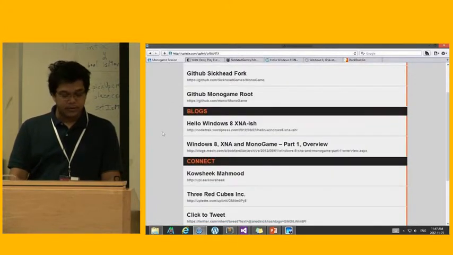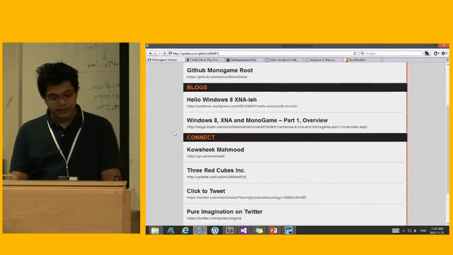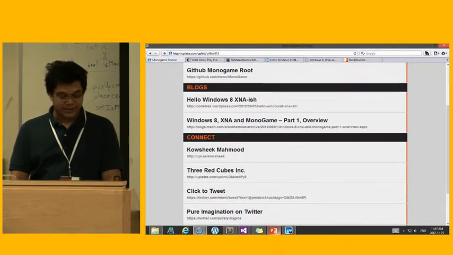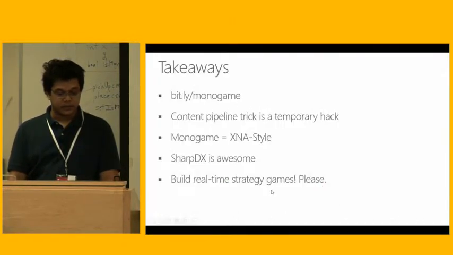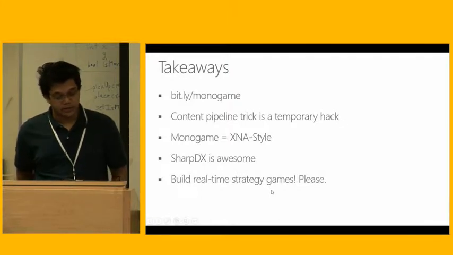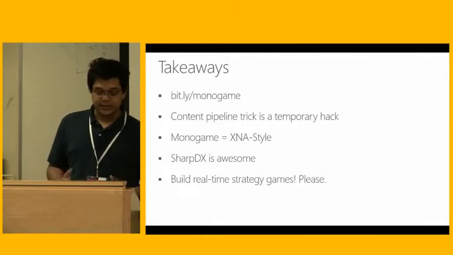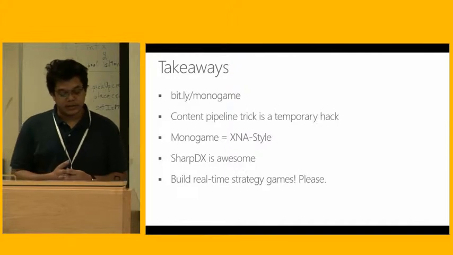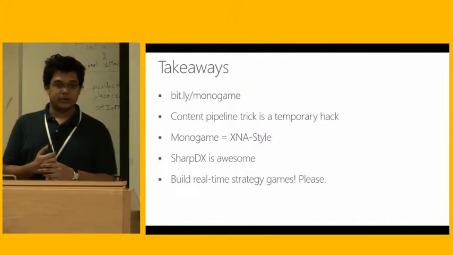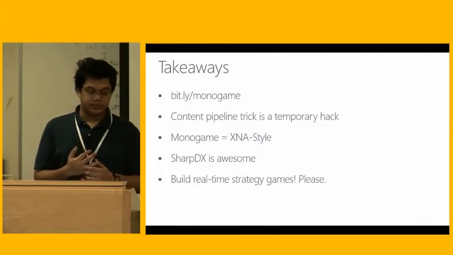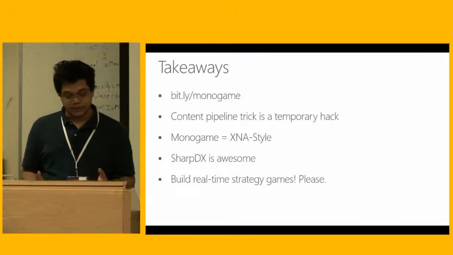The cool thing about MonoGame now is that all the namespaces that are in XNA are also in MonoGame. They are exactly the same name, so it's Microsoft.Xna, because they didn't want you to rewrite and compile all the files every time.